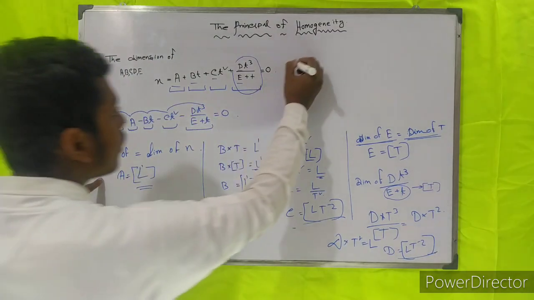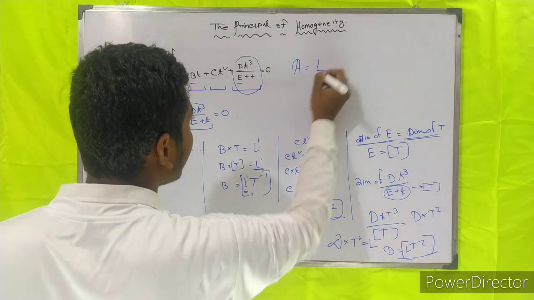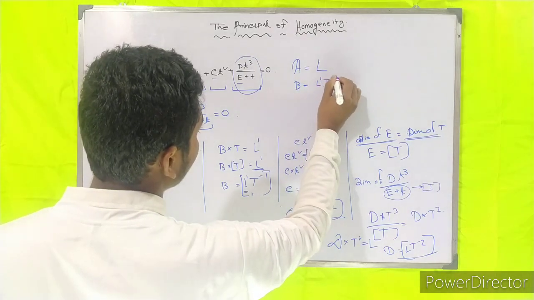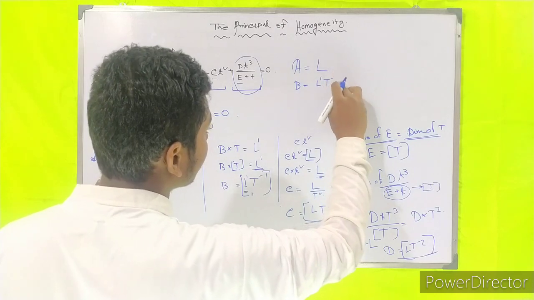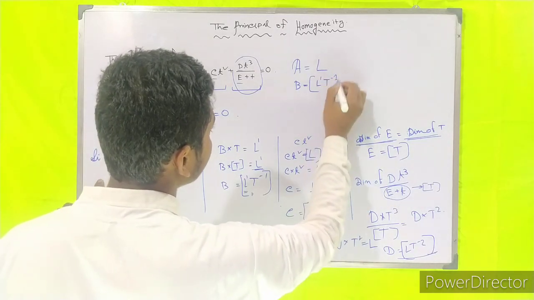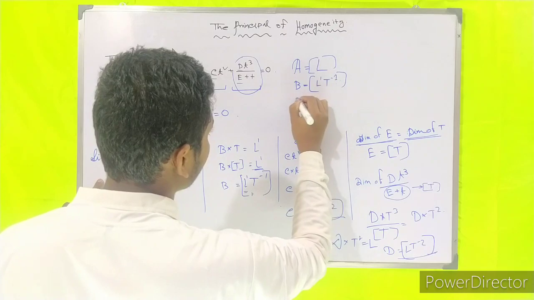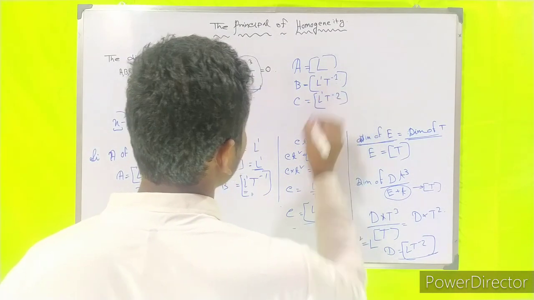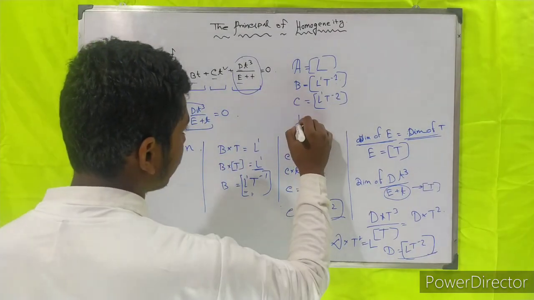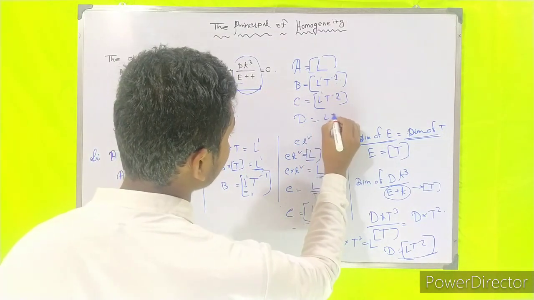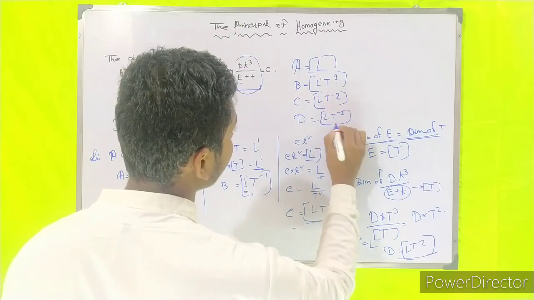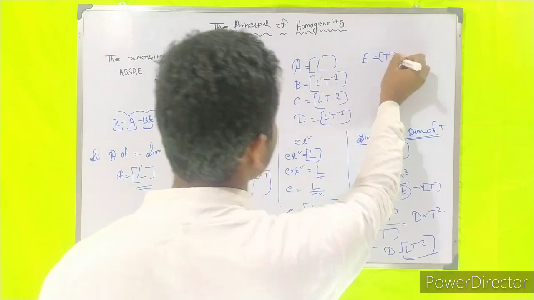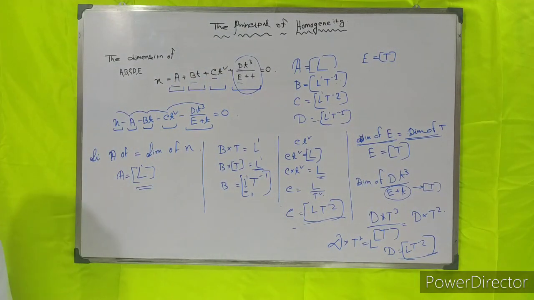So you can write the dimension of A is L, the dimension of B is L1 t to the power minus 1. The dimension of C is L1 t to the power minus 2. The dimension of D is L1 t to the power minus 2. And the dimension of E is t. Is it clear to all?